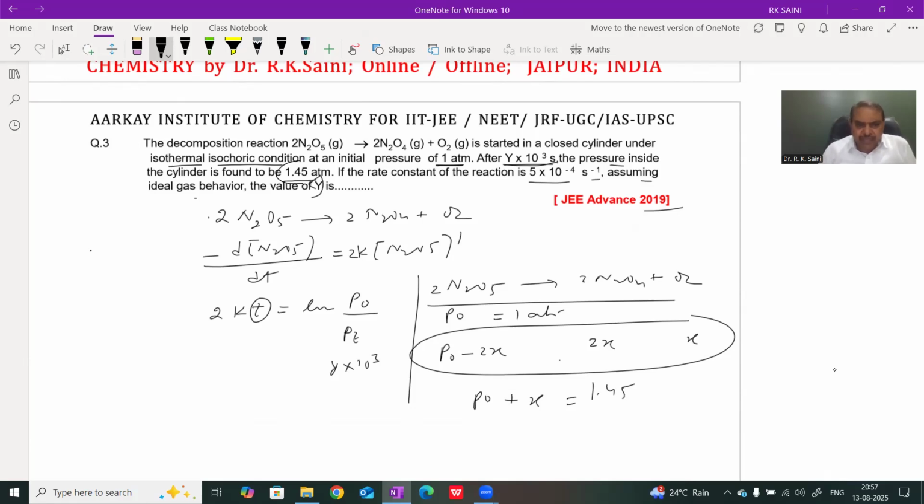Therefore, with P naught equal to 1 atm, x equals 0.45, and 2x equals 0.9.